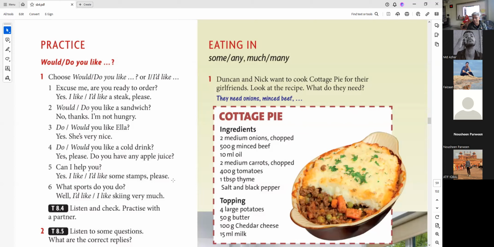Duncan and Nick want to cook cottage pie. Cottage pie is a dish. So cottage pie for their girlfriends. Cottage pie is the name of a dish, and we are reading cottage pie. Are we going to say it jhopdi pie in Hindi? Or cottage pie? In Hindi, we will call it cottage pie or something else. Cottage pie, cottage pie.